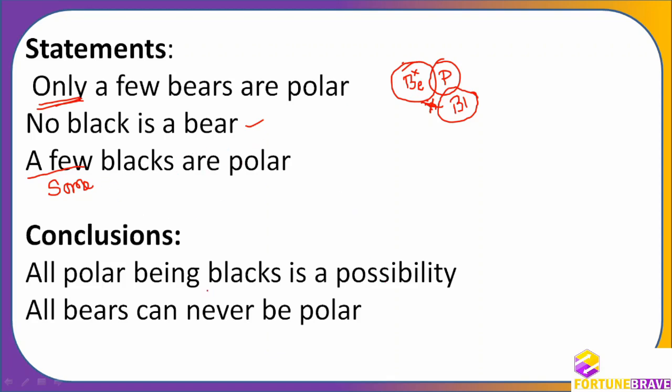So again, we'll see what is the conclusion. All polar being blacks is a possibility. Okay, again we are solving some possibility case, right? All polar being blacks is a possibility. All polar being blacks. Is it possible?